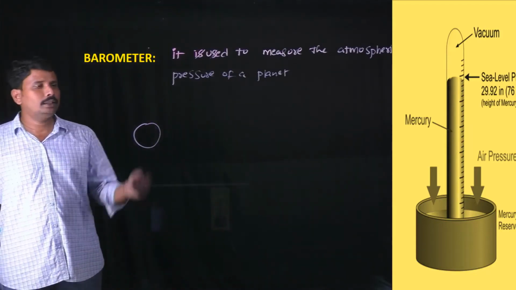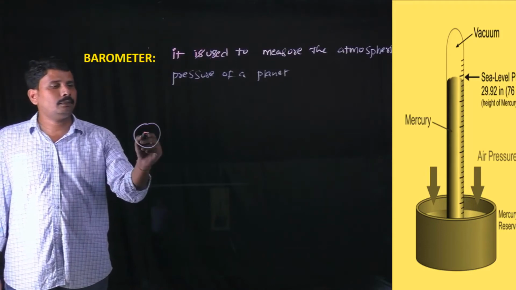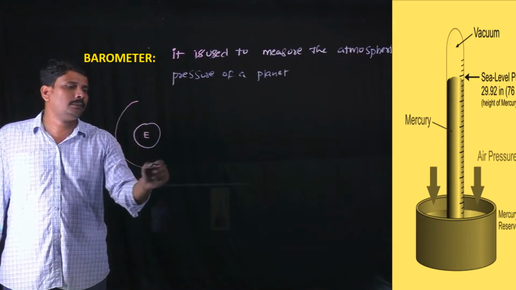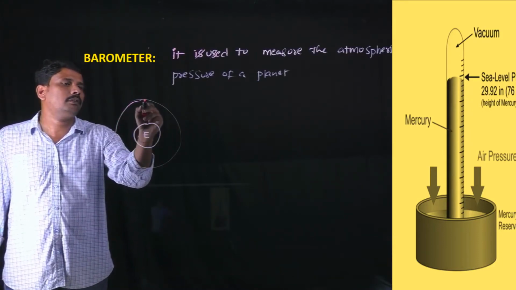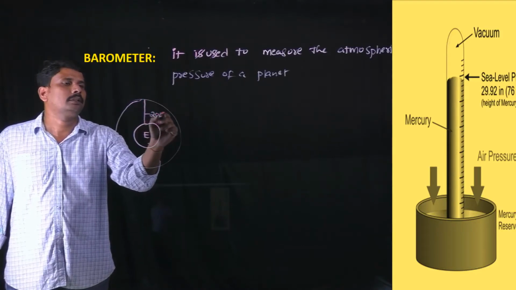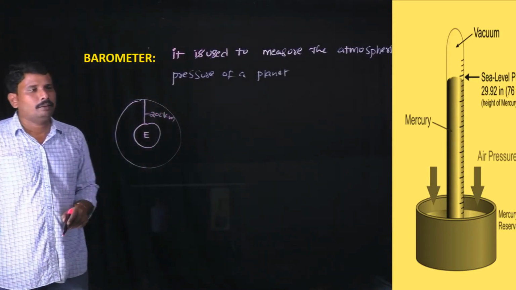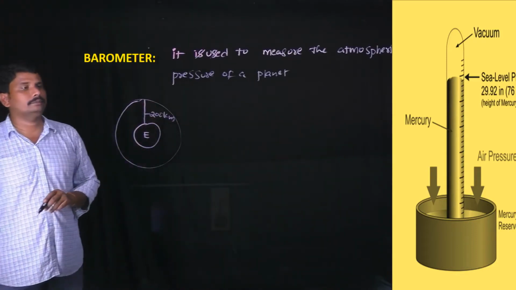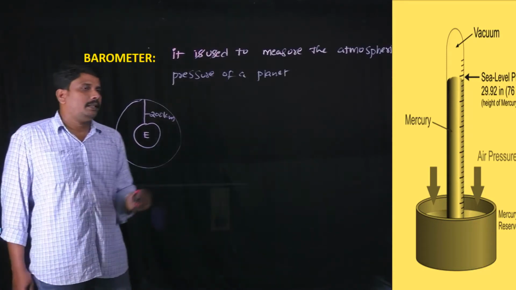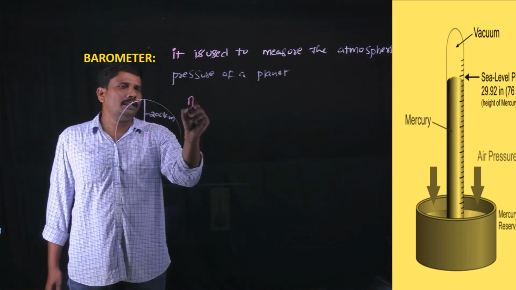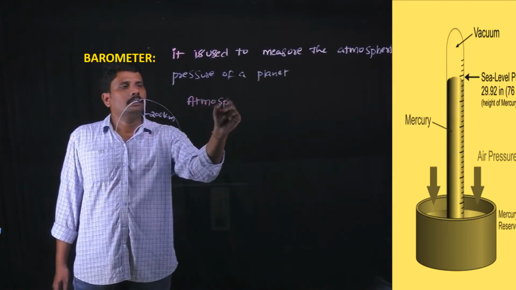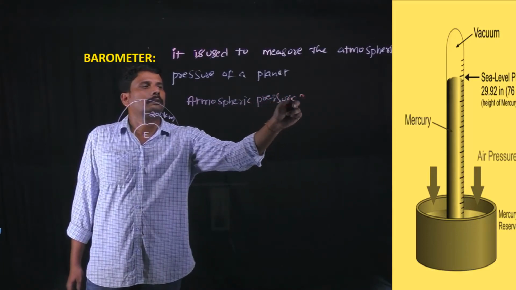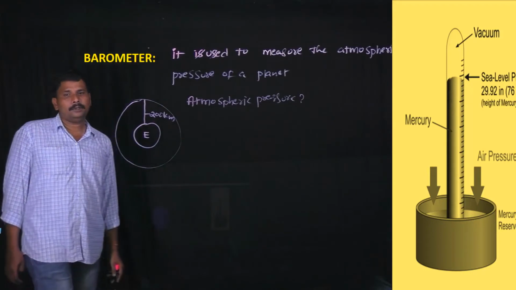For suppose, let us assume this is the Earth planet, and the Earth planet has its atmosphere up to the height of 200 kilometers, and this atmosphere presses the bodies on the surface of the Earth. To determine the atmospheric pressure of the Earth planet, we can conduct a simple experiment.